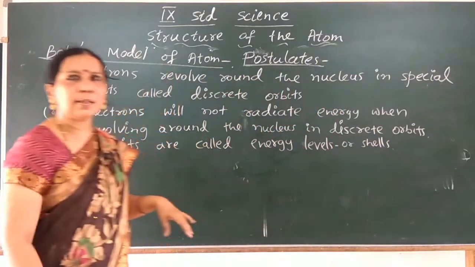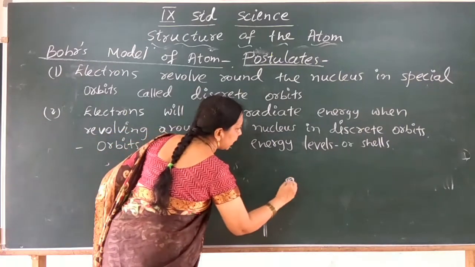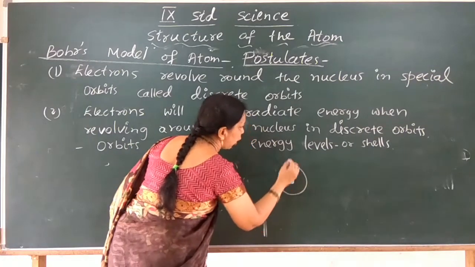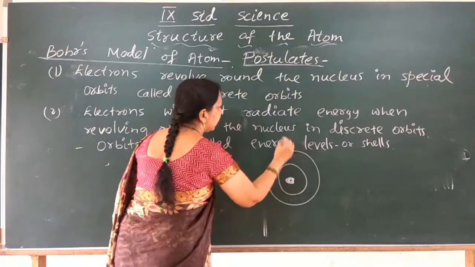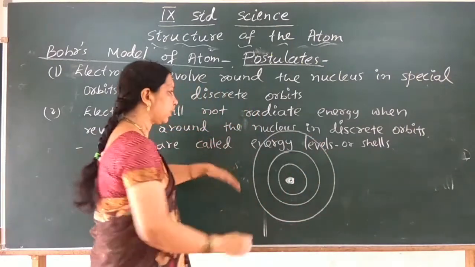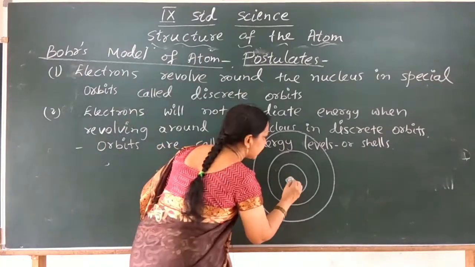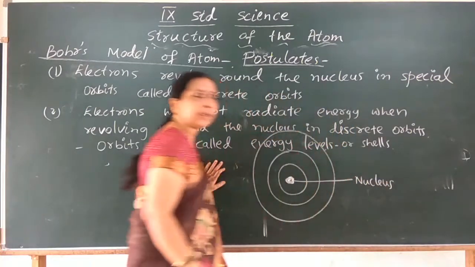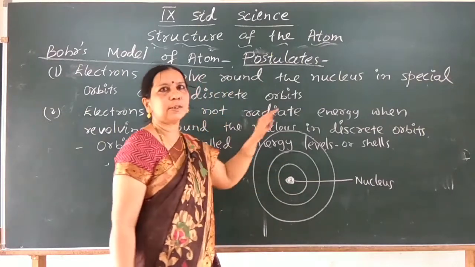And which are the shells? How are the shells named? According to Bohr's model, this is the nucleus of the atom. This is the first orbit or shell, the second orbit or shell, and the third orbit or shell, and so on, fourth, fifth, like that. Electrons revolve around the nucleus in discrete orbits.